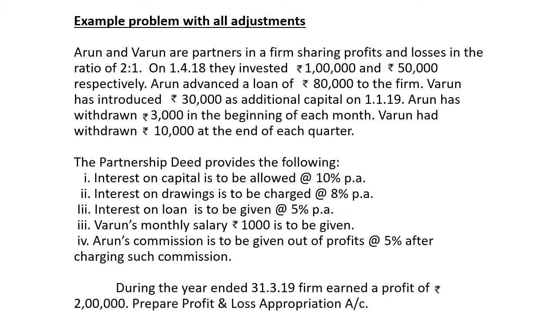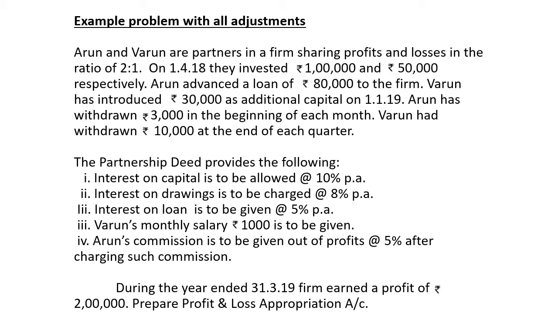Then Varun has introduced rupees 30,000 as additional capital on 1/1/19. It means he has given additional amount on 1/1/19. So we have to give interest for this in opening capital as well as additional capital for 3 months. Then Arun has withdrawn rupees 3,000 in the beginning of each month.